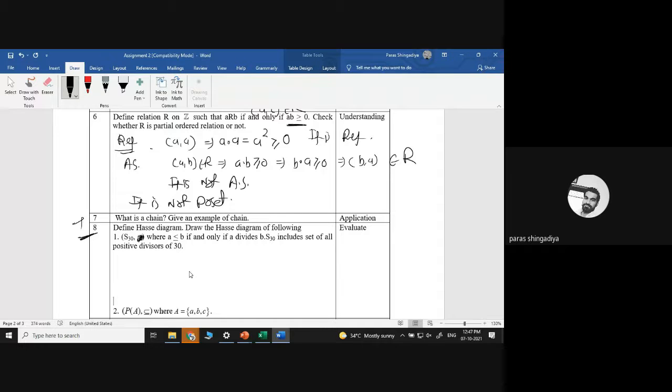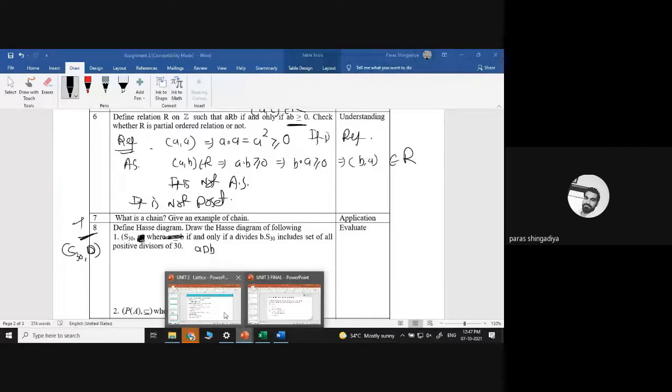Just remove this notation, clear, and just only write D, S30 comma D, clear. That separately mention it that less than or equal to consider divide relation, but it is confusion with our given data. We consider less than or equal to or divide relation, okay. So just change this form, A divide B, clear, means A divide B. S30 include all the positive integer of S30, means 30.